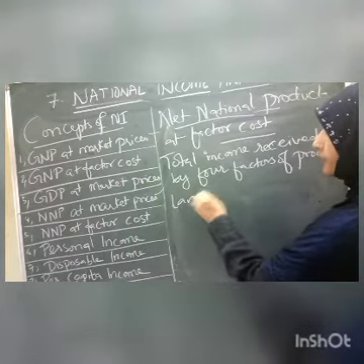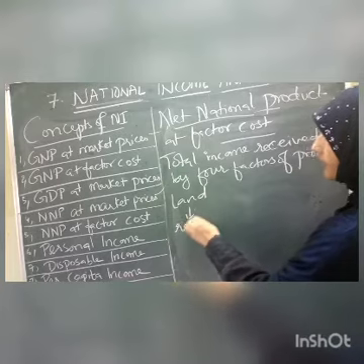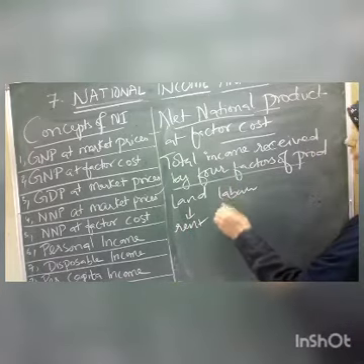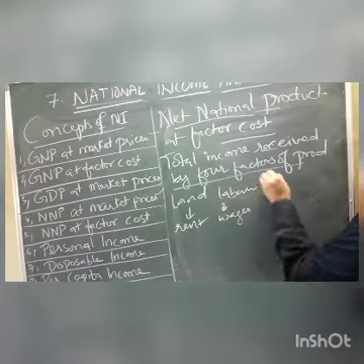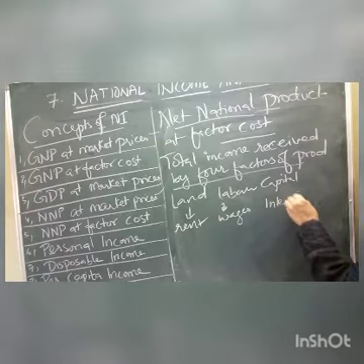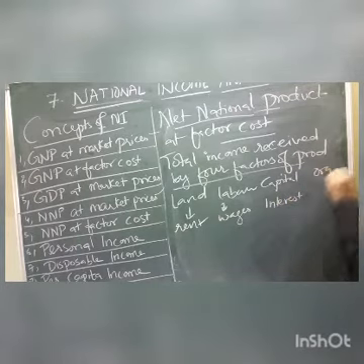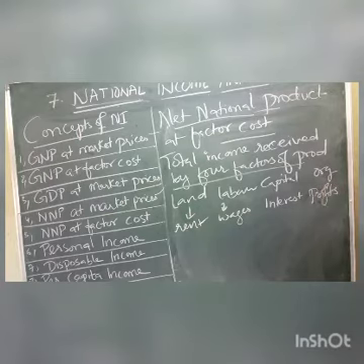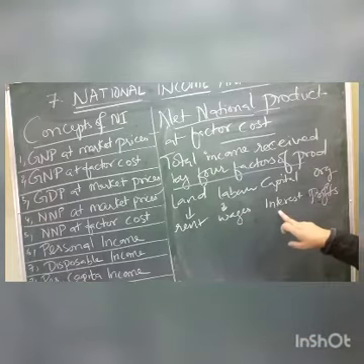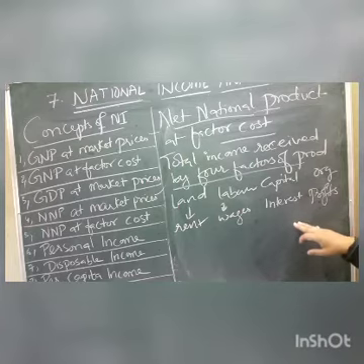4 factors of production. Land gets rent. Labor gets wages, means salaries. Then capital gets interest. Then organization gets profit or loss. So the total income that is received by the 4 factors of production in the form of rent, wages, interest and profit in an economy during a year.